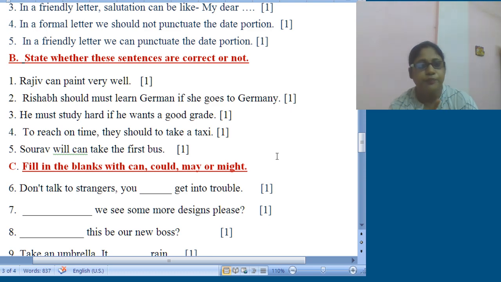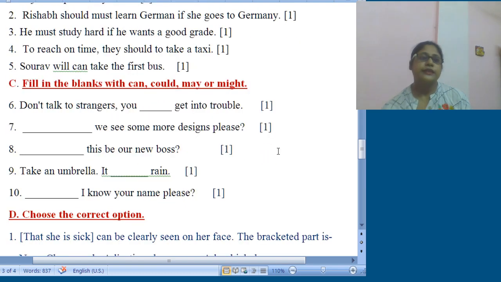Next one, shower up, will, can, both the modals together again, like that one, should, must. So will, can will definitely not be there. That is absolutely incorrect. I hope you all have done it in this way only. So number C was fill in the blanks with can, could, may or might.